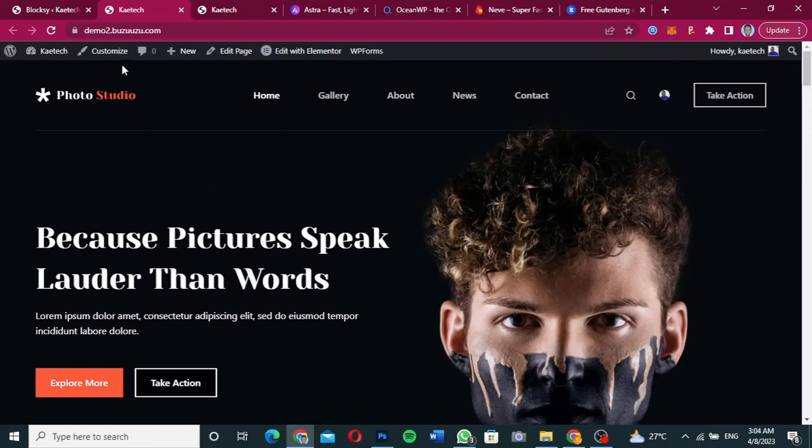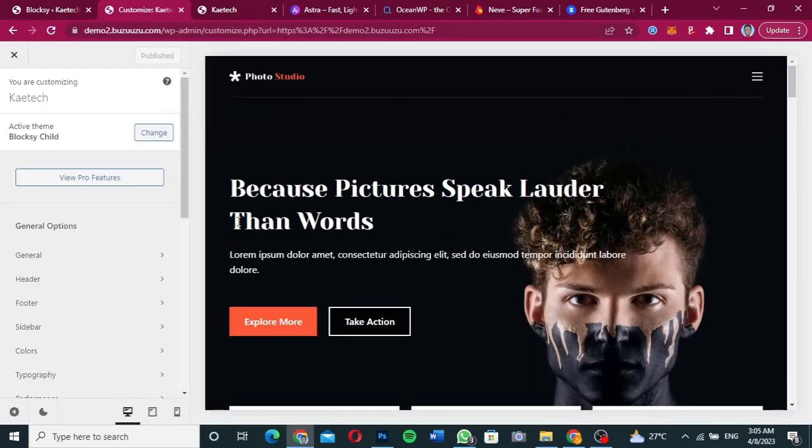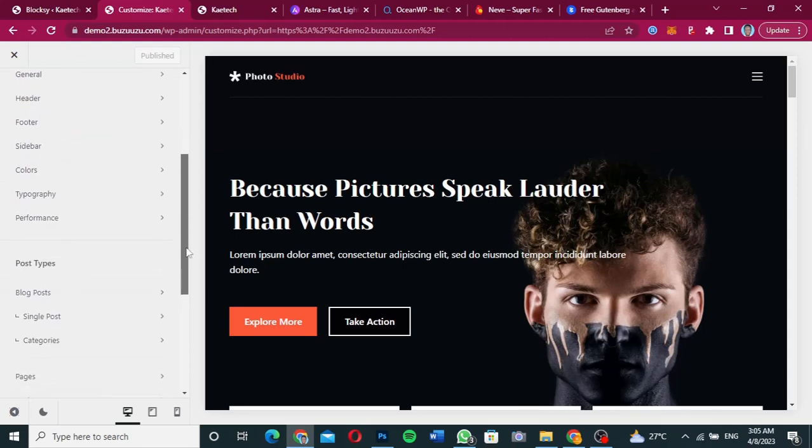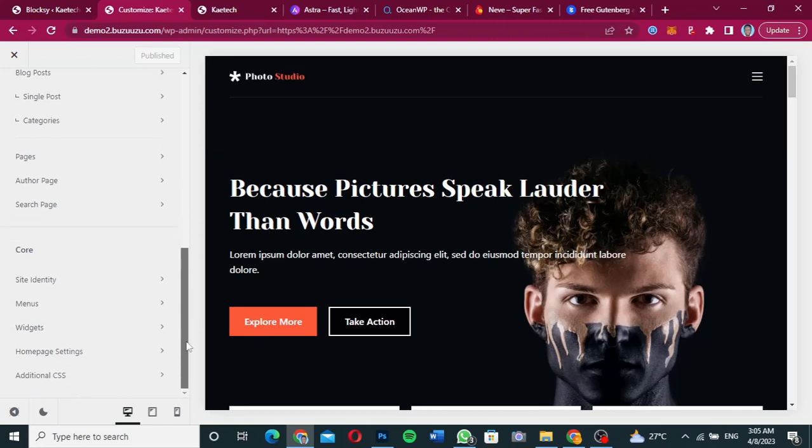That is the customizer settings over here. So we're going to click on customize to check out the customizer settings of the Bloxy theme. Okay guys, so this is the customizer settings of the Bloxy theme. As you can see, the settings have been broken down. We have the general types, the post types, and then the core.